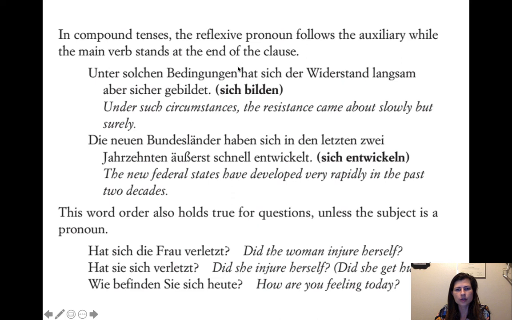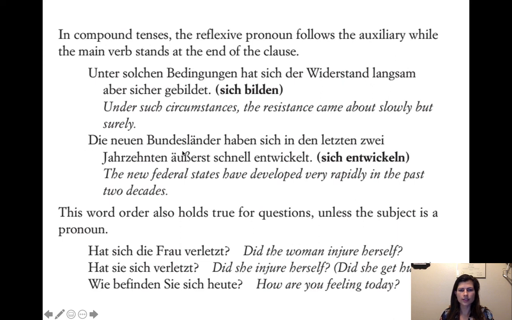Then we need our second position verb, which is hat. We're in the perfect, right? So we're doing the perfect, and we've got our helping verb hat here. And then we're going to do our reflexive pronoun right after that.